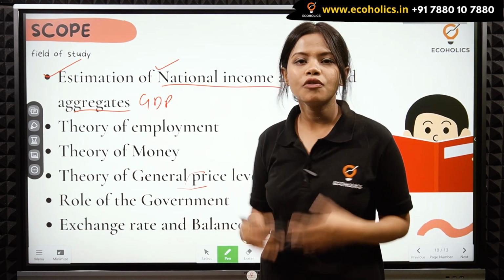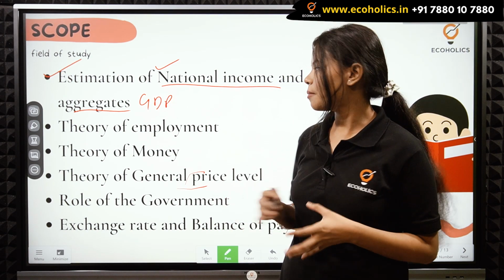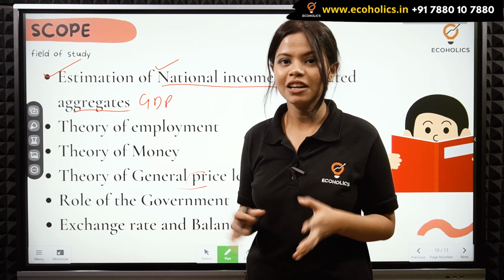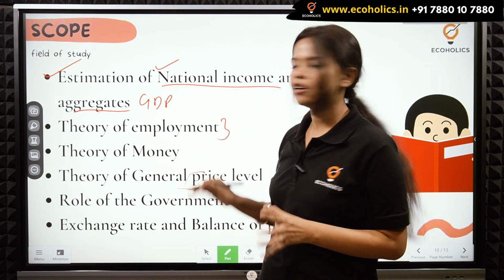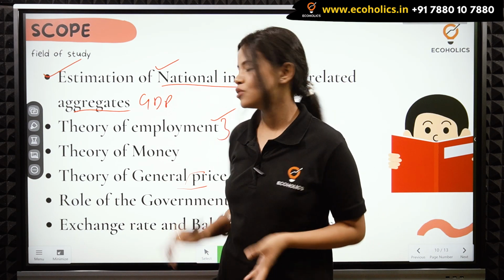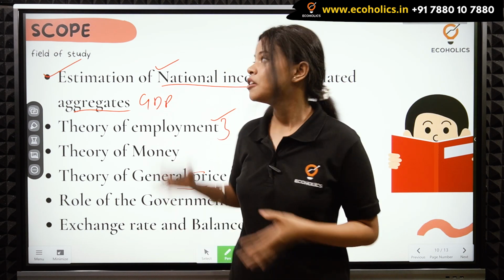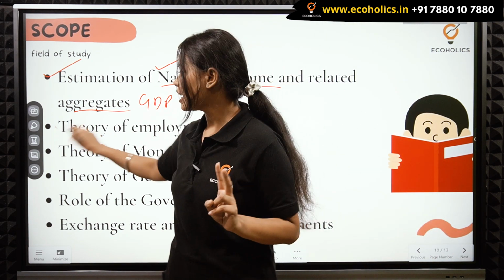Second, the theory of employment. Okay, so in macroeconomics, we basically learn about the employment level in the whole economy. So in this field of study, the most famous one is the Keynesian theory of employment. So all of these different theories we learn in macroeconomics. So that was the second field of study.